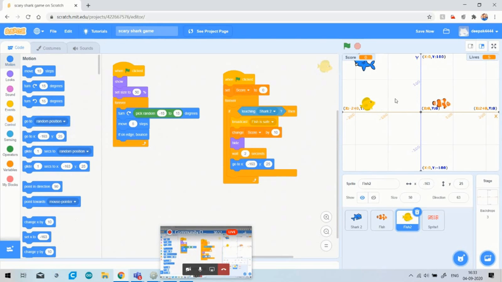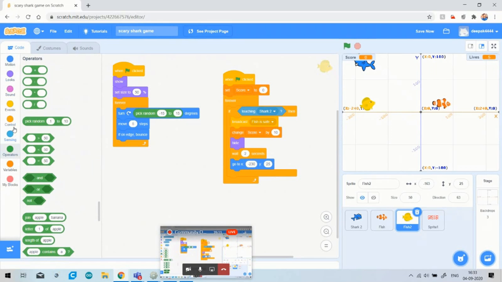As I told you, my fish will appear from the left side, so I will choose the value of x as negative 230. And as I told you, when my fish appears here, it will go upward and downward. So we will click on operators, pick random value here and write random minus 172 to 70.